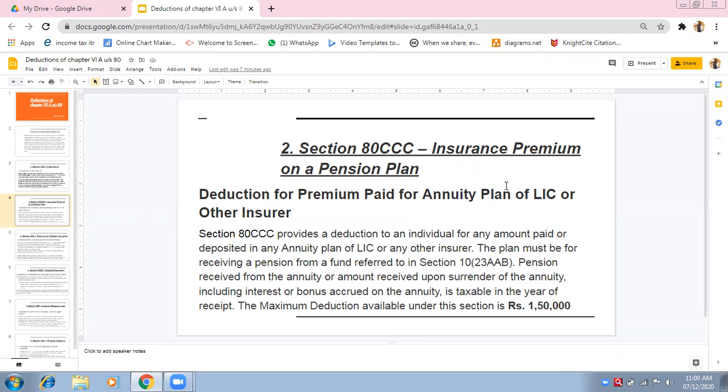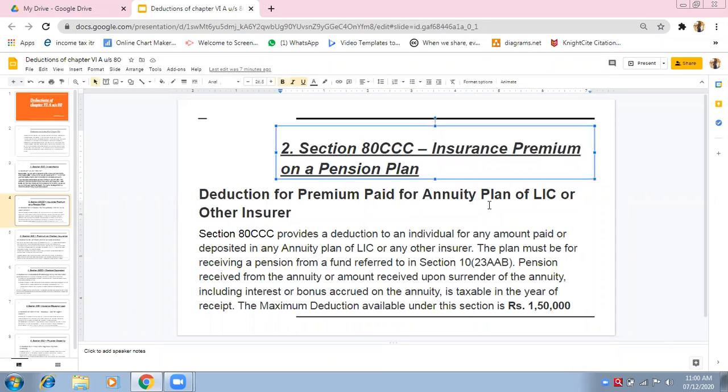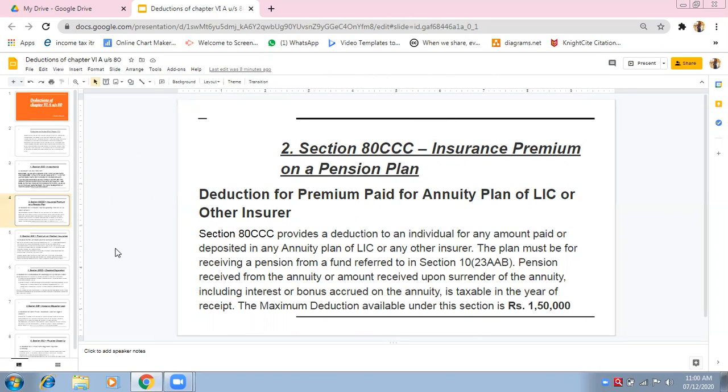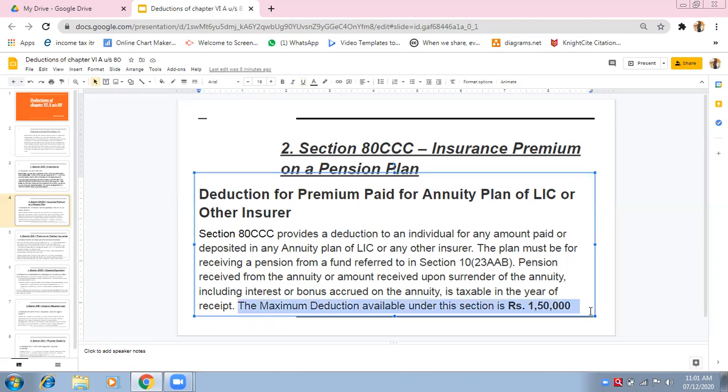So this is the benefit, if you are taking a life insurance policy with the pension plan, and you are paying premium for that. This is also a type of investment for your future retirement period, no? It is a type of investment only, but it is given in a different section, and it is section 80CCC. Same. The maximum amount of deduction which is available under this section is rupees 1,50,000. But it should be related to your pension plan.